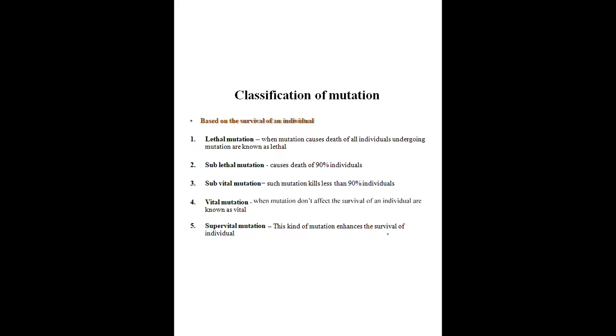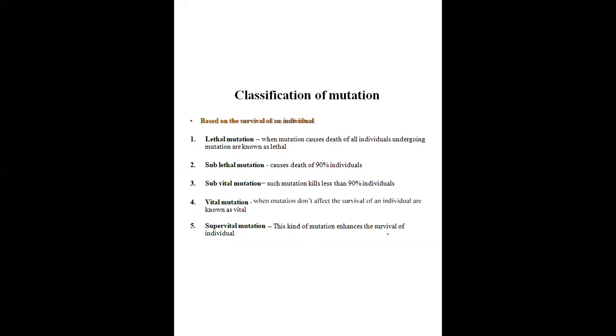So now the classification of mutation. The classification is based on different criteria. The first one is the survival of an individual. In that, there are lethal mutation, sublethal, subvital, vital mutation, and supervital mutation. Those are the types, and this type of mutation mainly depends on the criterion of survival of an individual. Firstly, there is lethal mutation. As the name suggests, it is harmful to the cell, and after having that mutation it ultimately causes the death of the cell.